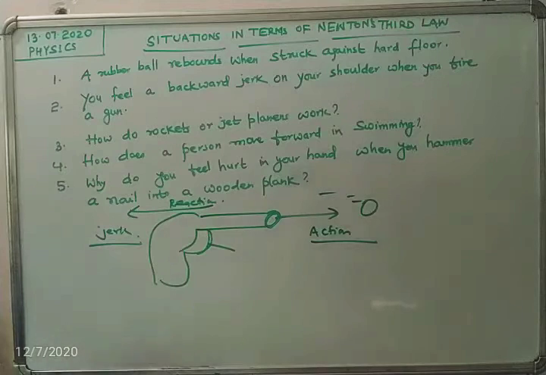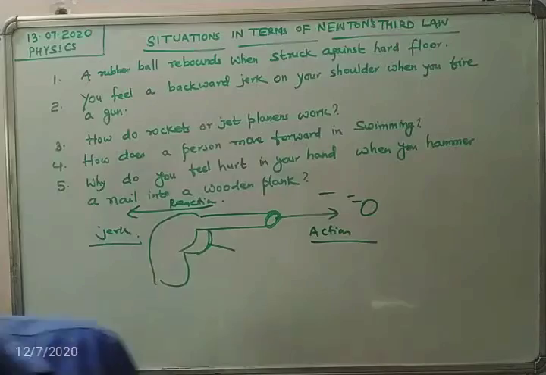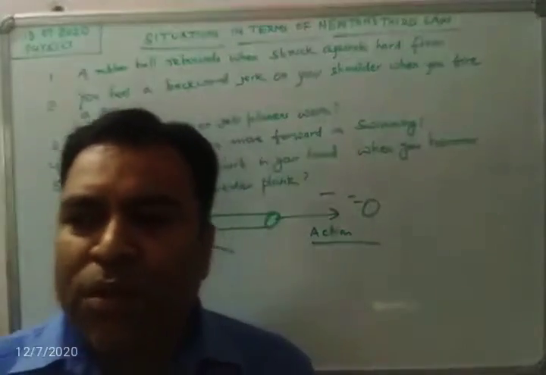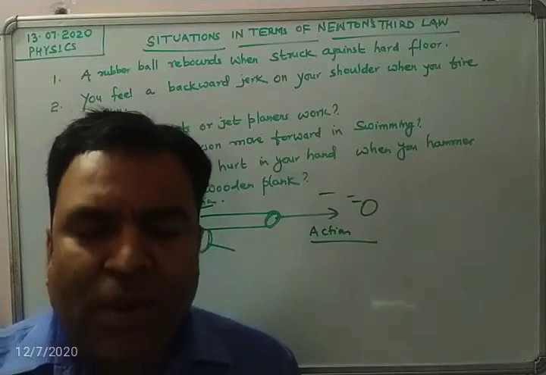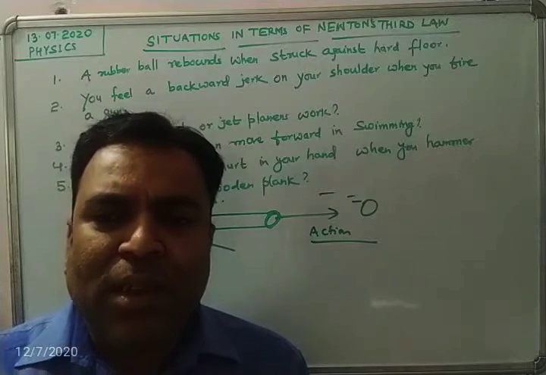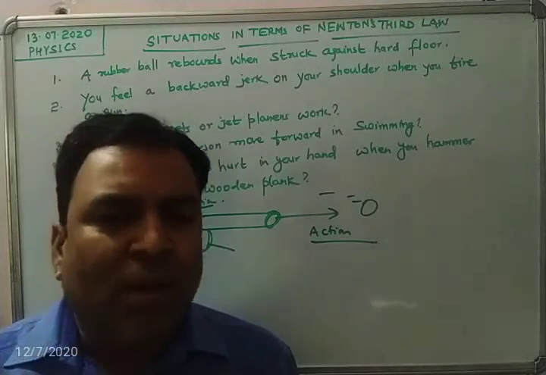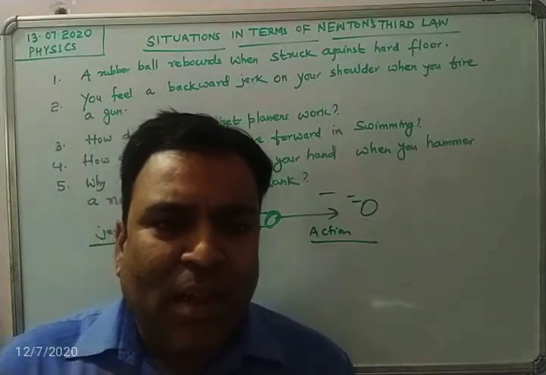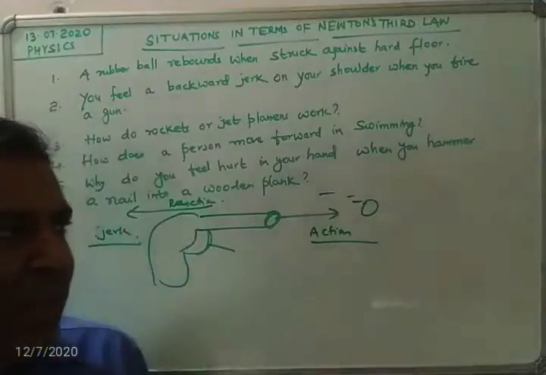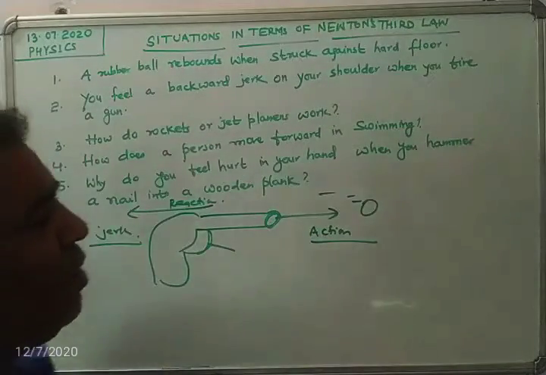Now, number 3. How do rockets or jet planes work? Students, you may not have seen jet planes or rockets in real life, but on television, through the news channels, we have witnessed some rocket launching occasions. What happens there?